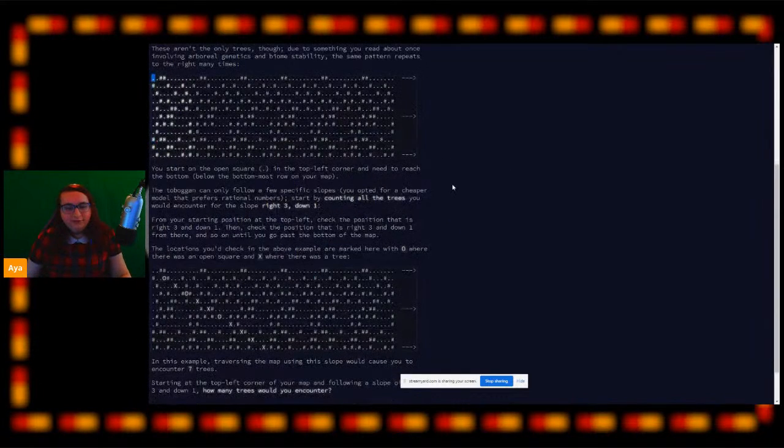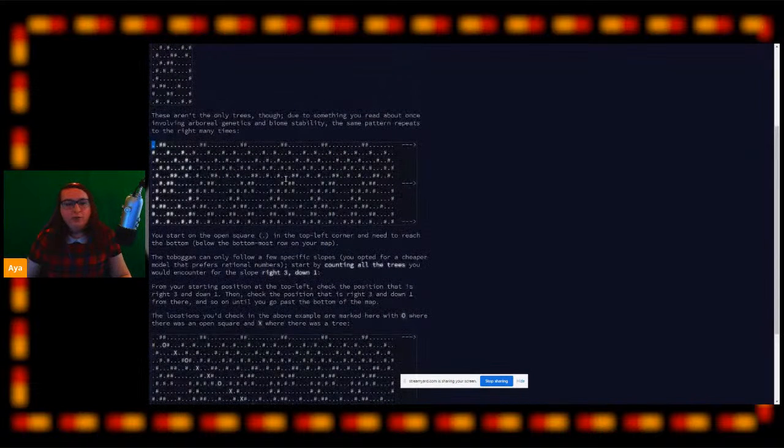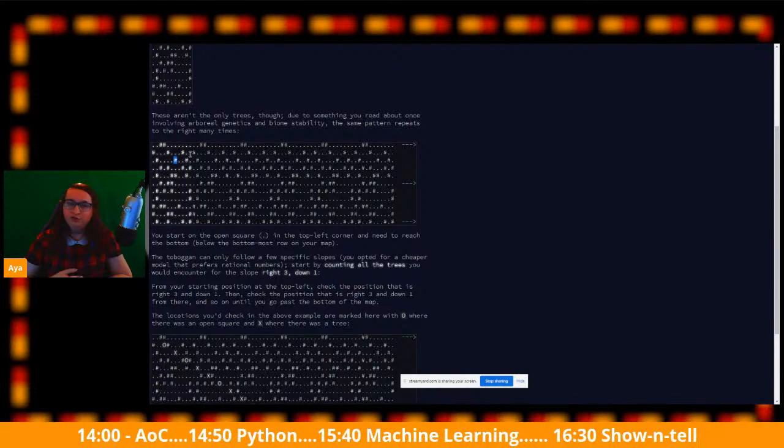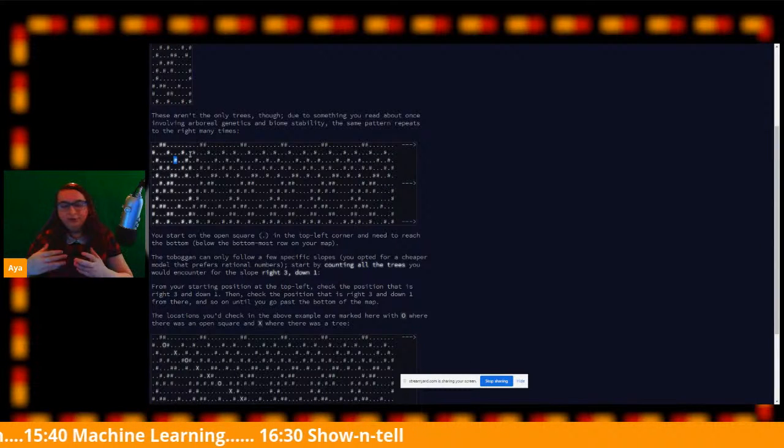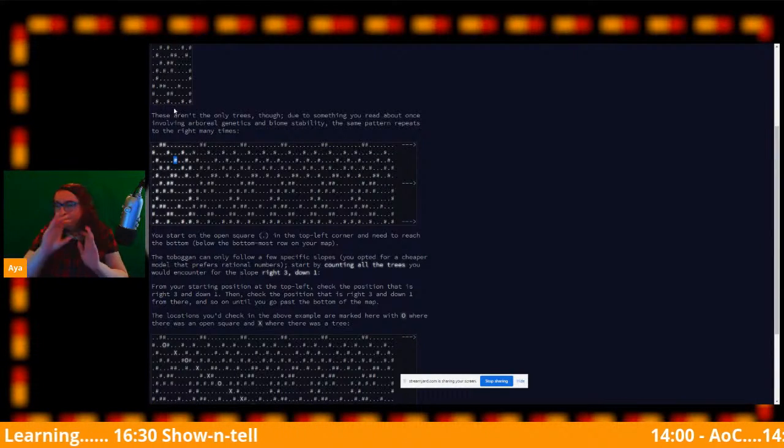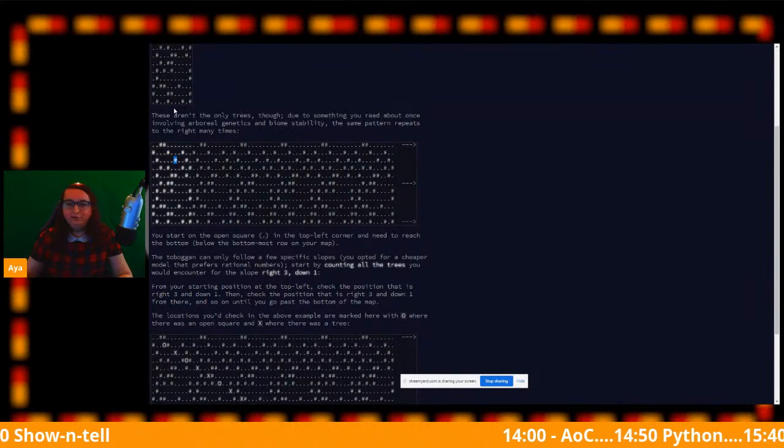The first thing it's going to ask us to solve is what it looks like when every time we go down the slope, the angle we're going at is 3 units to the right, so 1, 2, 3, and 1 unit down, meaning we will end up here. And then again, 3 units to the right, 1, 2, 3, and then we go down. Because this is a hash, that means we crash into a tree and we count that tree. We need to go through all of this in order to count how many trees we hit on our way down the slope.